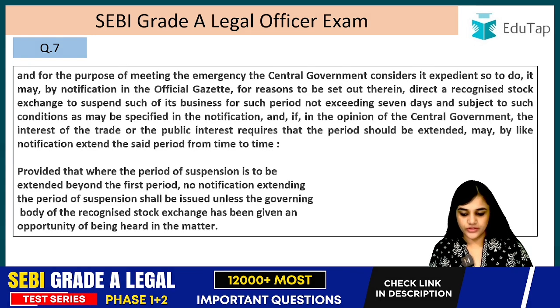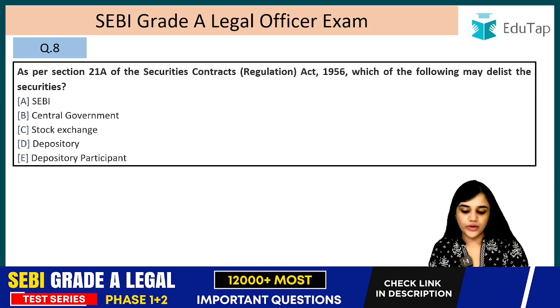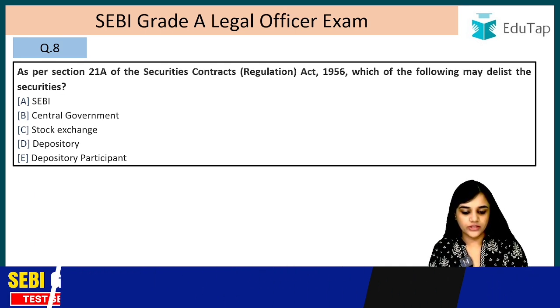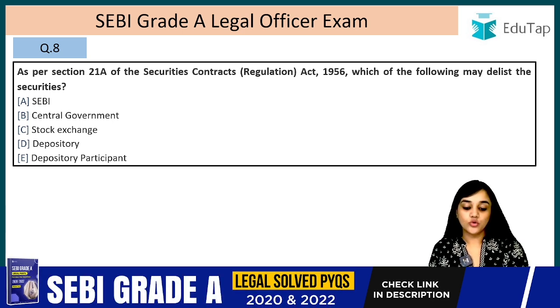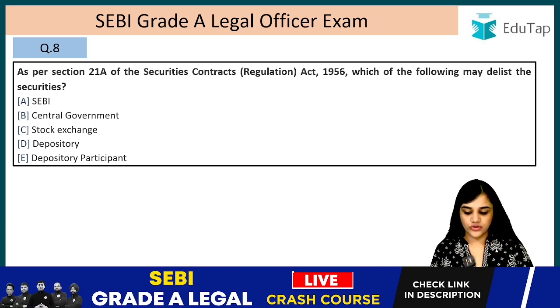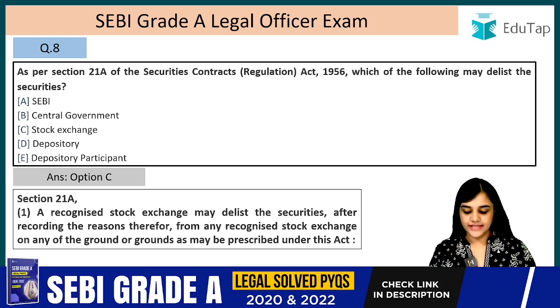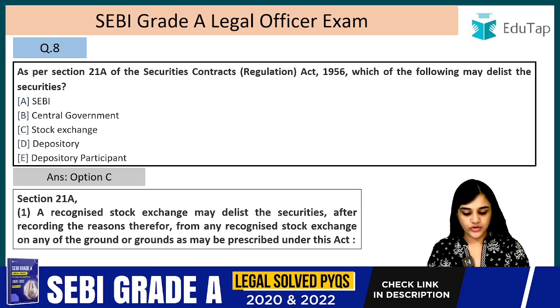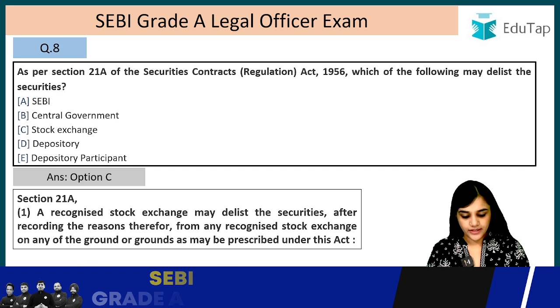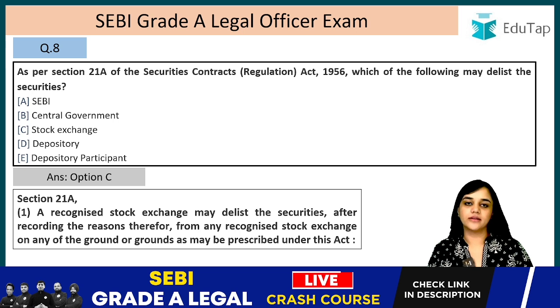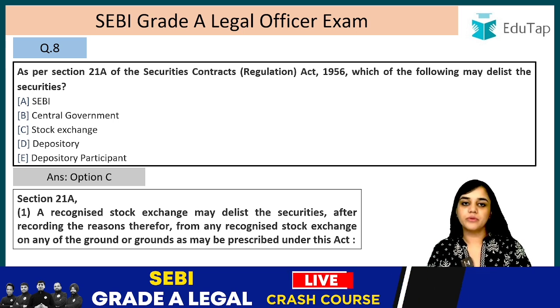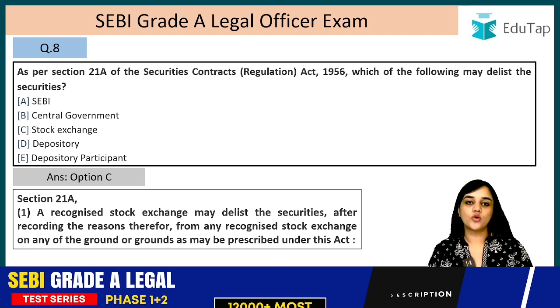Next question. Question number 8. As per Section 21A of the Securities Contract Regulation Act 1956, which of the following may delist the securities? So who has the power to delist the securities? The answer is option C, the stock exchange itself. Let's read Section 21A. A recognized stock exchange may delist the securities after recording the reasons therefor from any recognized stock exchange on any of the ground or grounds as may be prescribed under this Act. So on the grounds as may be prescribed under this Act after recording the reasons.